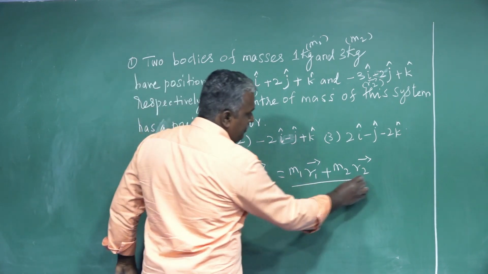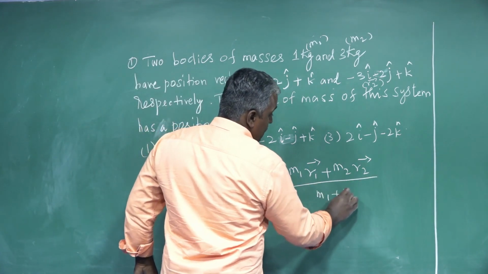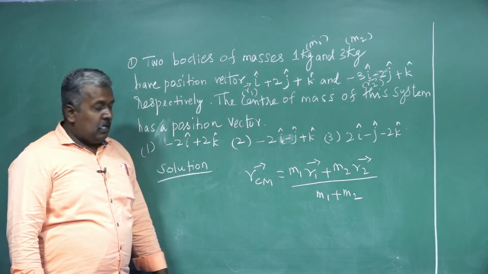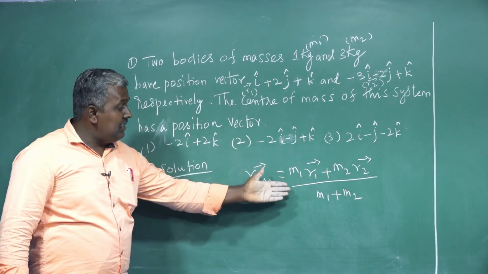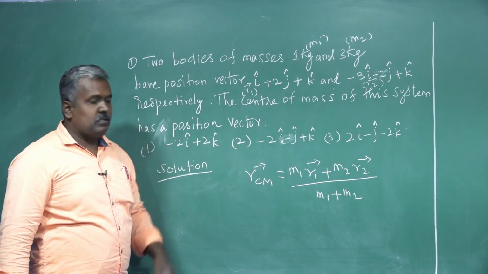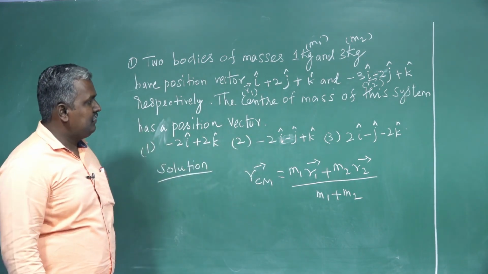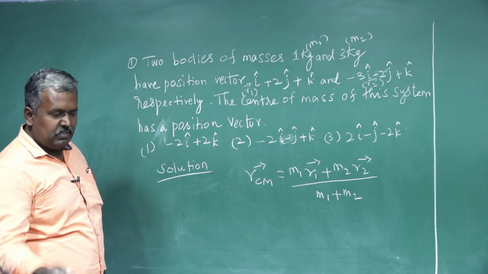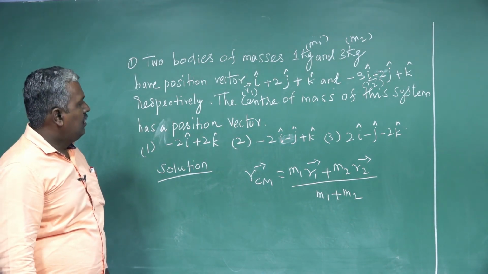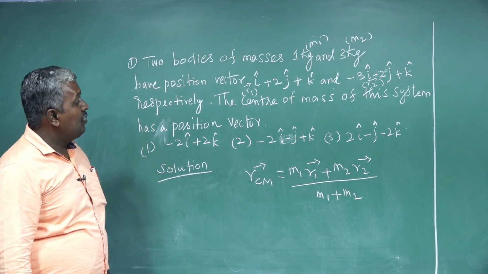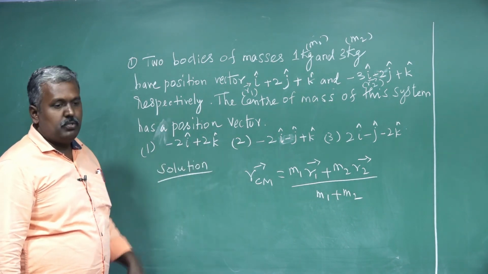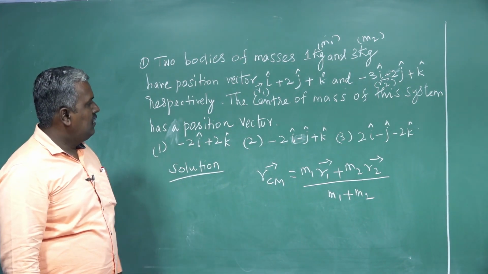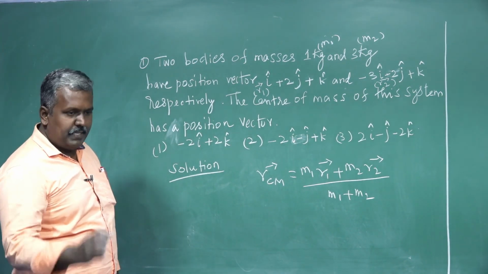So by M1 plus M2, that's all. After substituting the values directly in this formula, we get the answer. Look here, three options are given. Come on, try yourself. Come on, fast, because you have already studied position vectors and unit vectors. Take a few minutes.